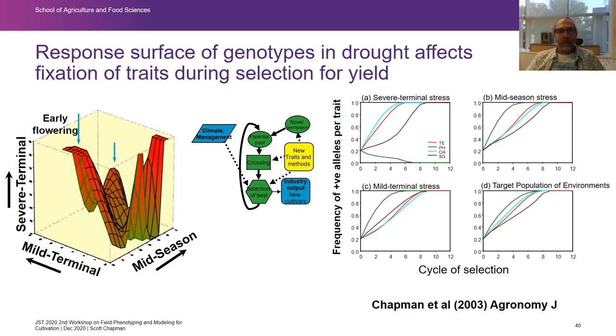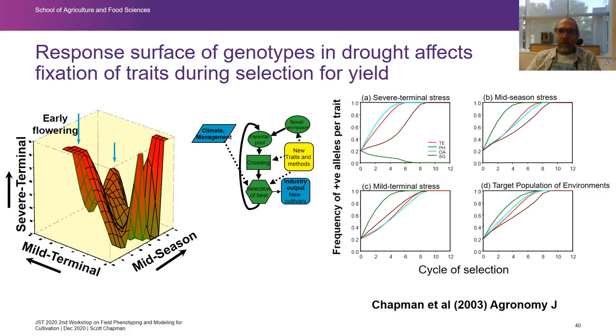So this is a sort of response surface if you were able to plot the entire possibilities of a breeding program. And one of the things that we've done is we've run that through a breeding program or a virtual breeding program and looked at how genetic alleles get fixed over time if you're selecting in these types of stresses. So this is if you had different types of repeatable stresses, and this is if you sampled randomly across the environments.